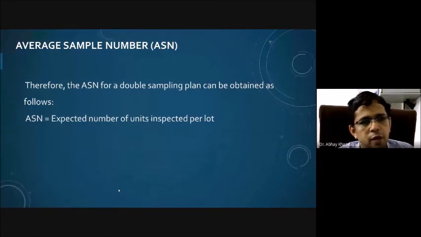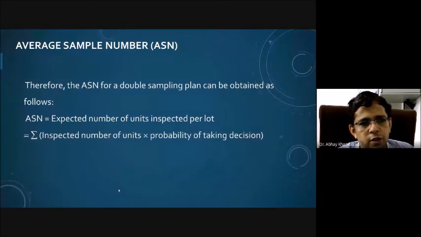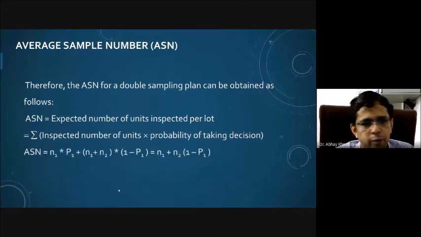ASN, as you know, is the average or expected number of units inspected per lot. It will be equal to the summation of the number of units inspected times the probability of taking that particular decision. Therefore, ASN will be equal to N1 into P1. As I said, P1 is nothing but the probability of taking a decision, either to accept or reject, on the basis of a single sample or the first sample. Then N1 into P1, because in such a situation we will only inspect N1 number of units.